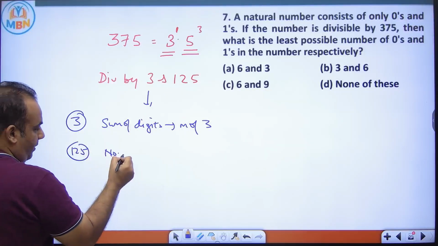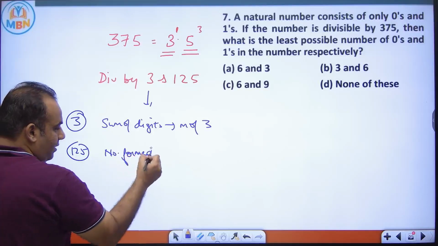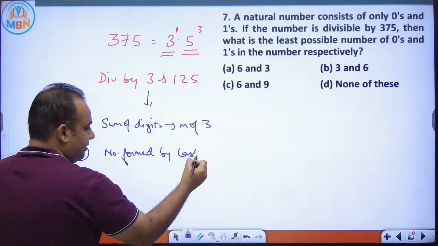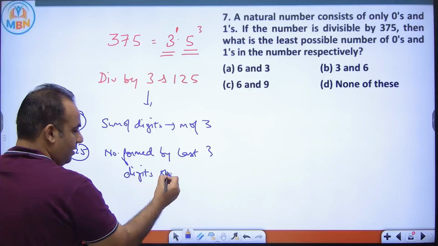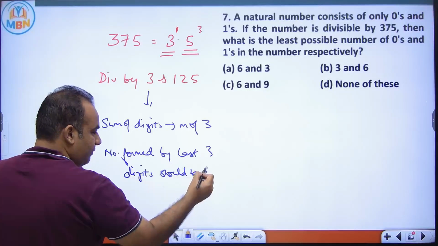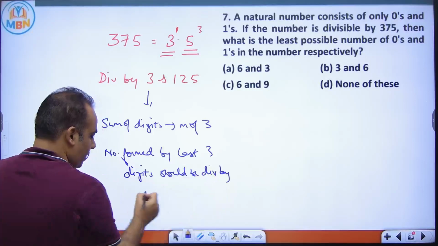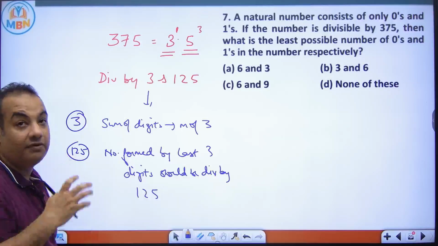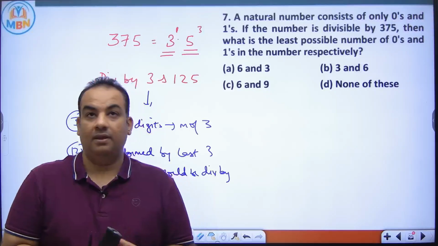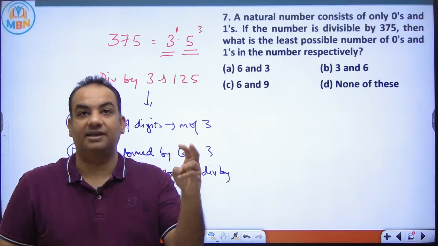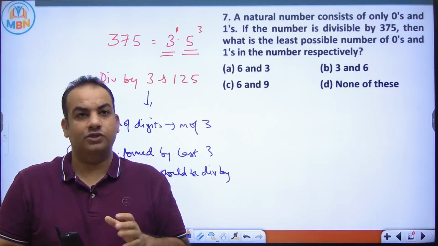then the number formed by the last 3 digits should be divisible by 125. Now you know that if the number formed by the last 3 digits is divisible by 125, what can be the possibilities?